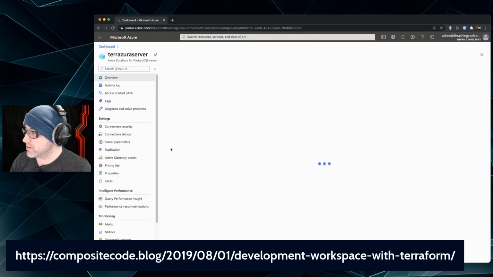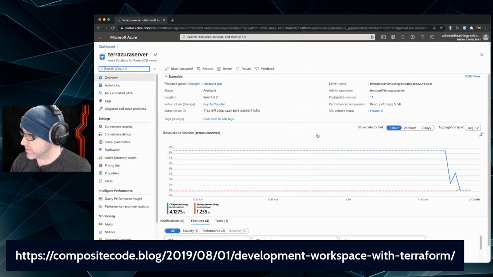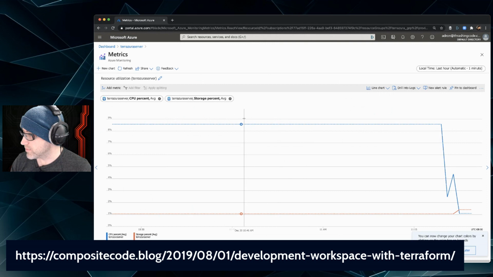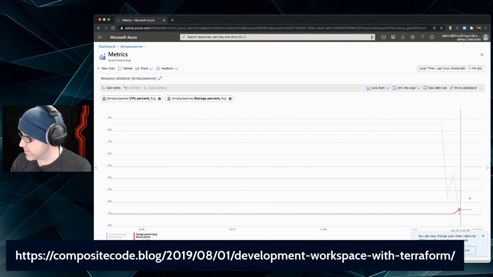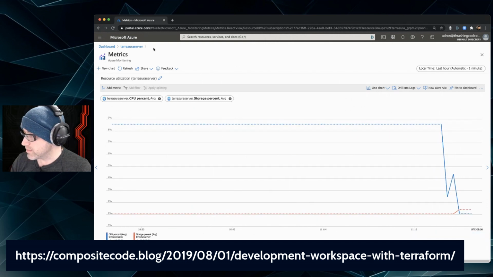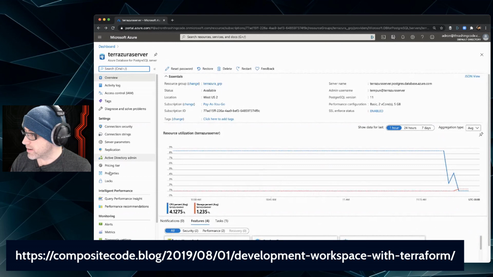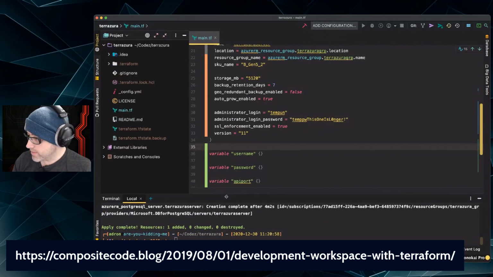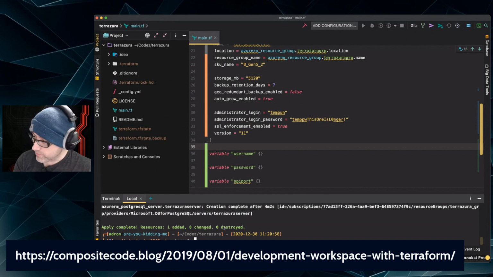And if you click on the Terra server, Postgres server, this is pretty slick. Again, it talks about the basic things here. I got 2 vCores, kind of like ECUs or whatever. Here's the storage percent used and the CPU, so barely any storage. The CPU went down because things are running now. I'm going to go back and, while I'm showing you all this, I should kill this thing. So let's do Terraform destroy.